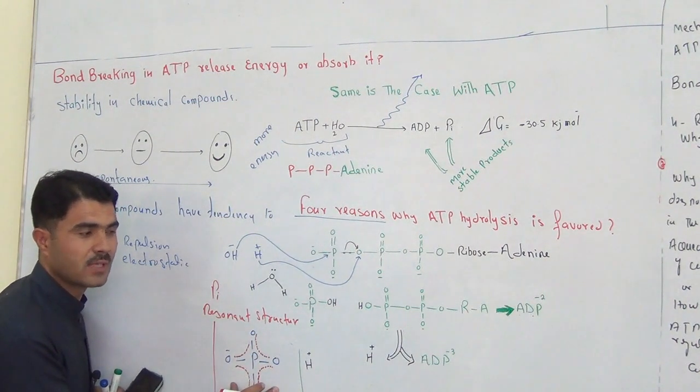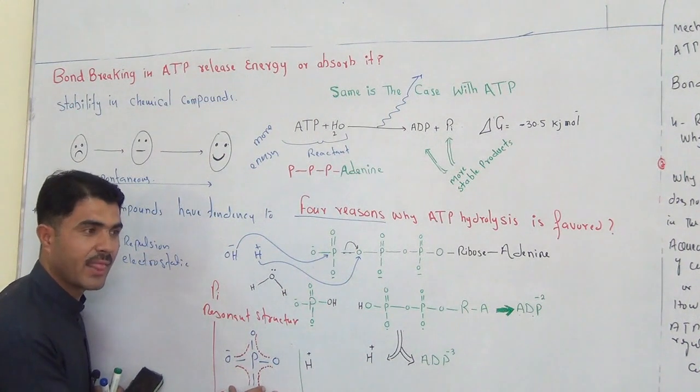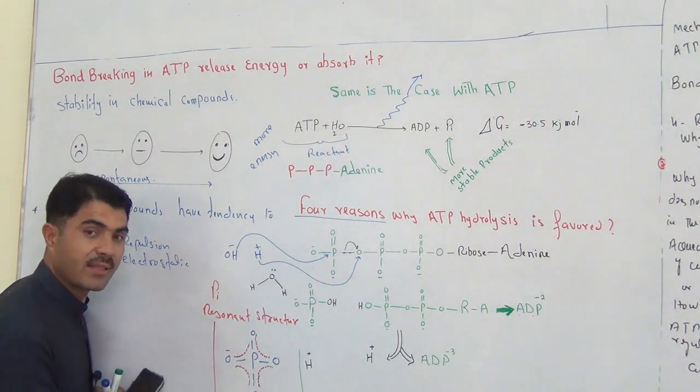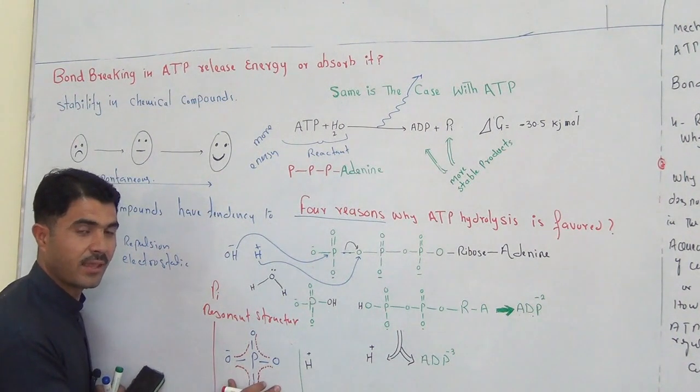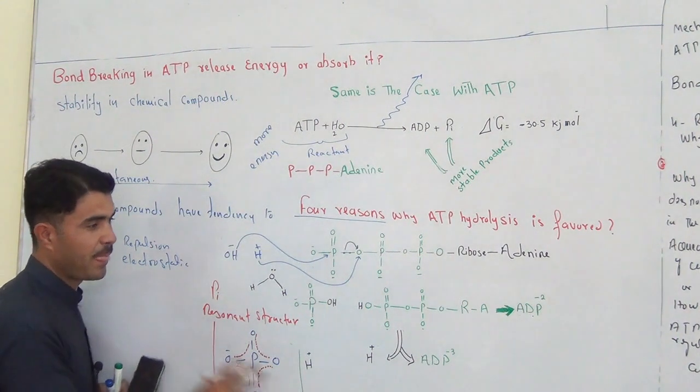I told you that whenever a compound feels that by attaining another structure it will become stable, it would definitely follow this path, and this stabilization will also decrease the energy of the product of the ATP.